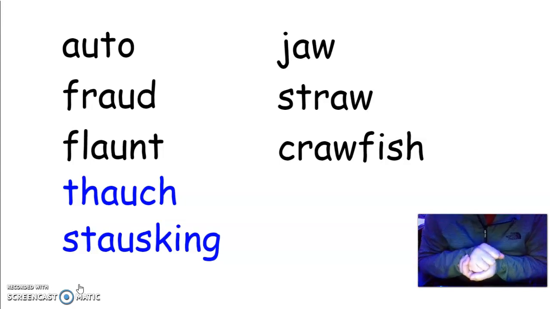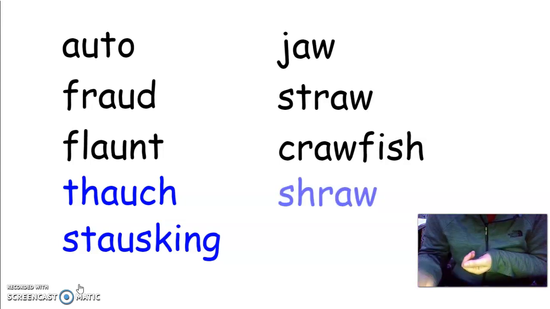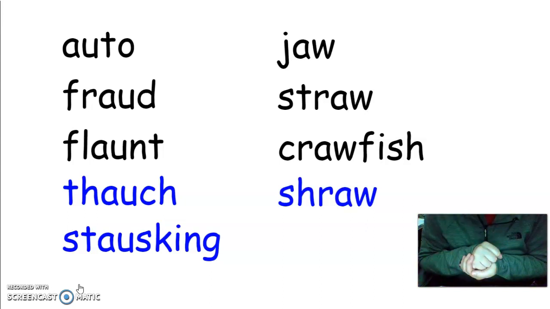All right, we have 2 nonsense words that we're going to play with. Let's see if we can get these nonsense words. The first nonsense word is the word straw. Can you repeat that word? Straw. Good job. Let's pound it. Straw. 1 syllable. Let's tap it out. Straw. Good. Let's see what you got. Here's what it looks like. Straw. Very nice.